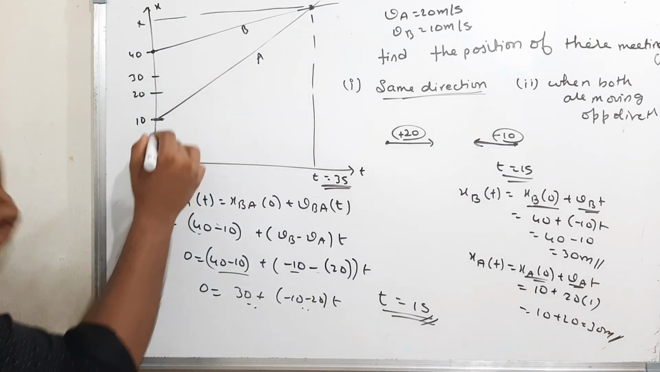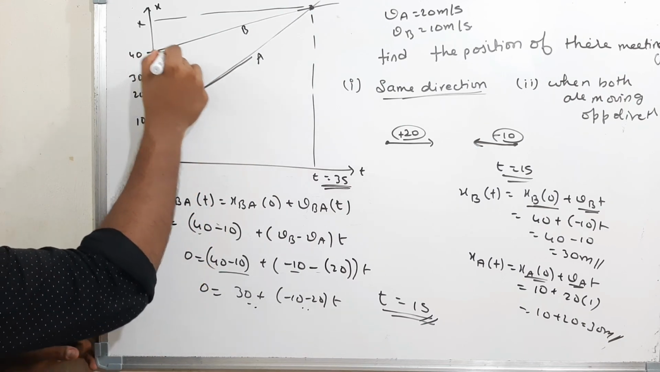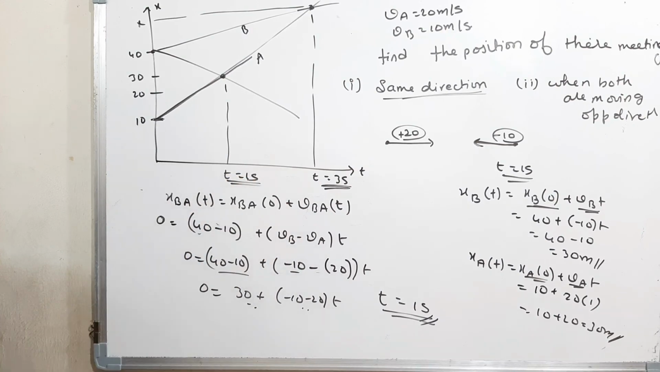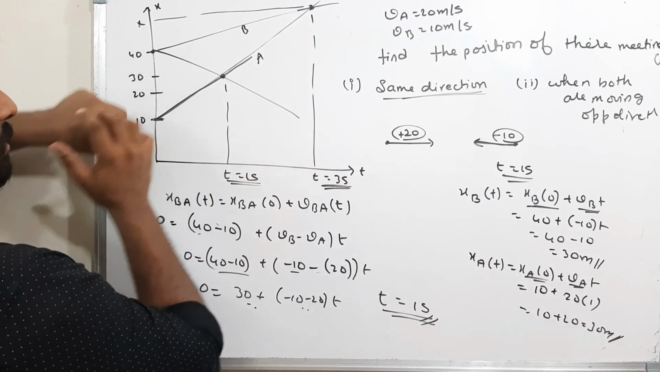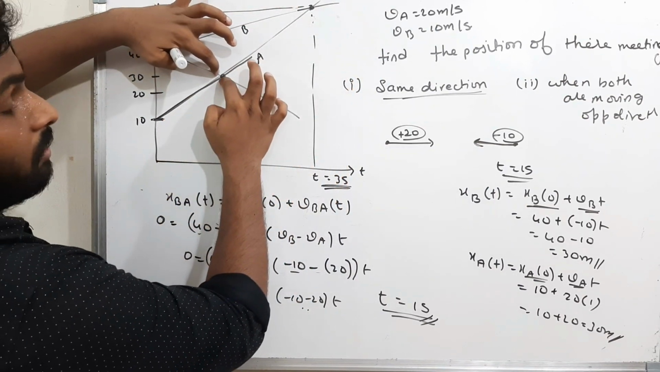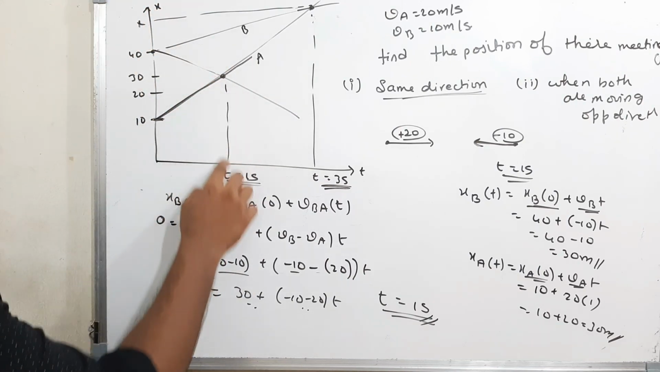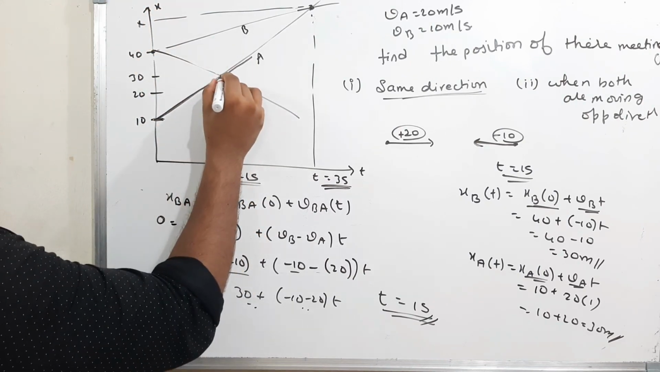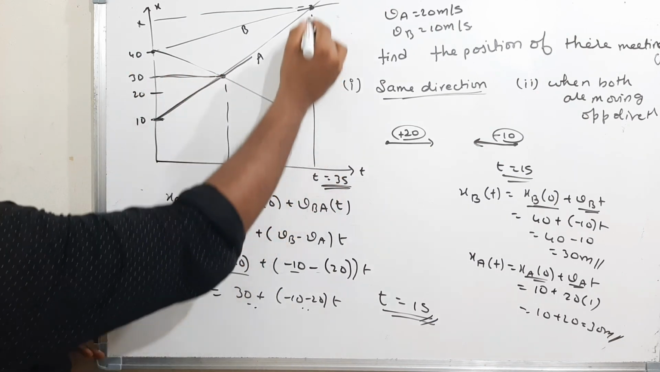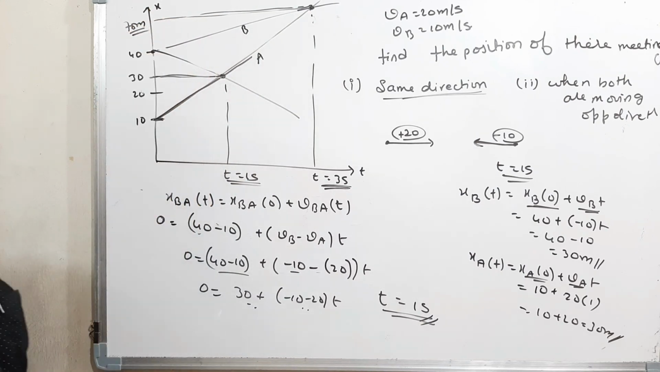That means the graph will be like this. This is the velocity of A, it won't change. But the velocity of B is negative, so the graph will be like this. Both will meet at time t equal to 1 second. These are the graphs: here both are in the same direction and the velocity is positive, and here both are in opposite directions, with this positive velocity and this negative velocity. They are meeting at time t equal to 1 second, and the position of meeting is 30 meters. And here the position of meeting is 70 meters. That's all. I think this is clear.